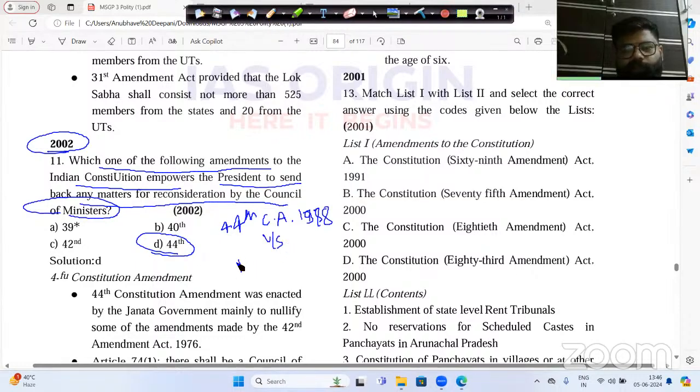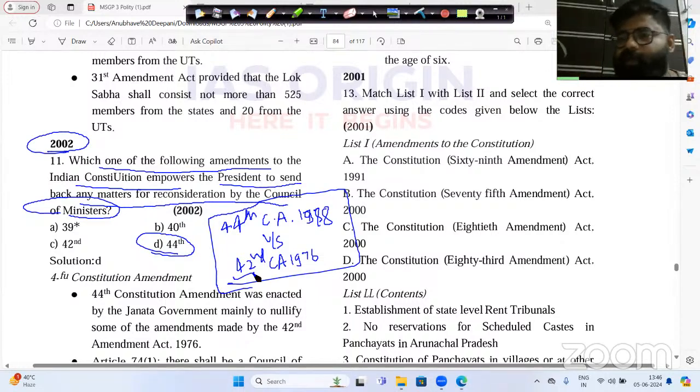In the 42nd Constitution Amendment 1976, it was said by the Indira Gandhi government that the advice given by the Prime Minister and Council of Ministers will be binding on the President of India. Please understand this point.